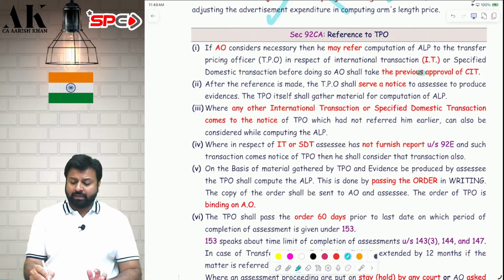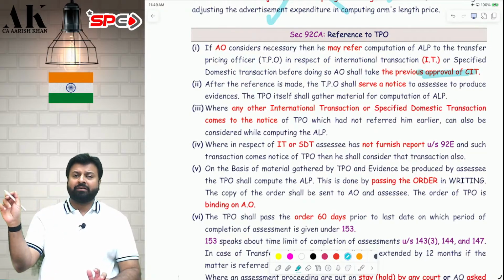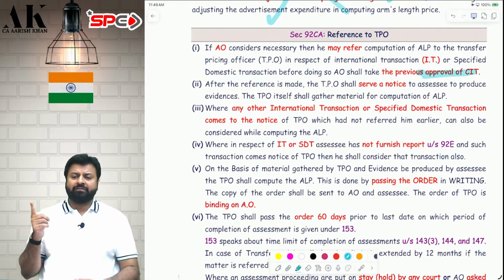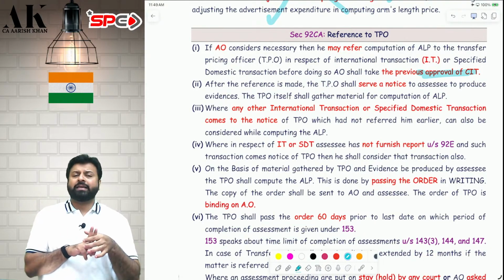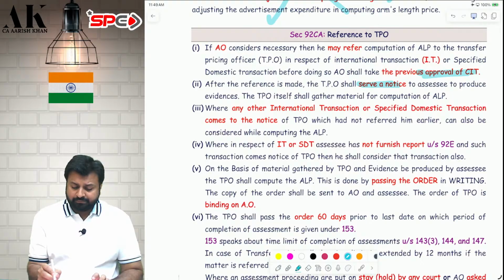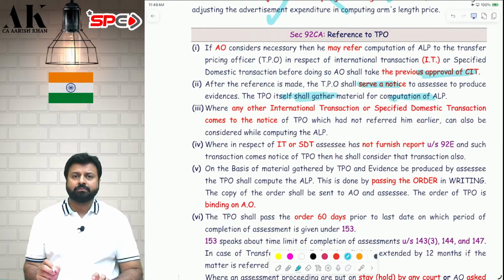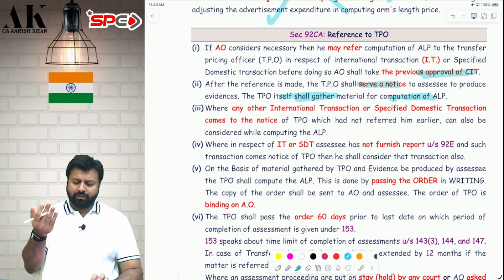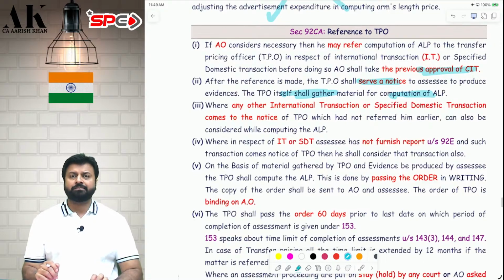Before referring, I will take a previous approval of commissioner and I will refer the arm's length price to TPO. I can refer international transfer pricing also. I can refer specified domestic transaction also to the TPO. Before referring the computation of arm's length price to the TPO, I will take commissioner approval. After that, the TPO will send you a notice and will ask you to produce information. TPO himself will also gather some information.